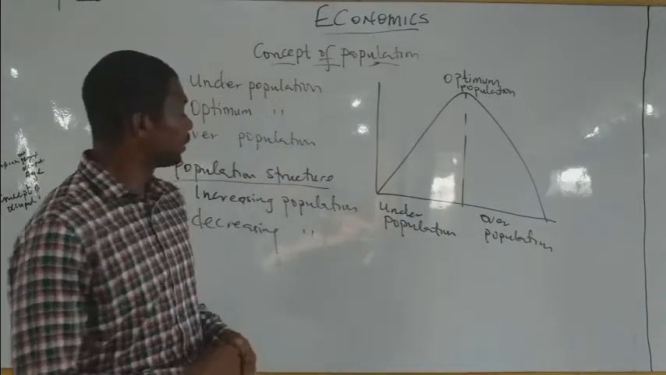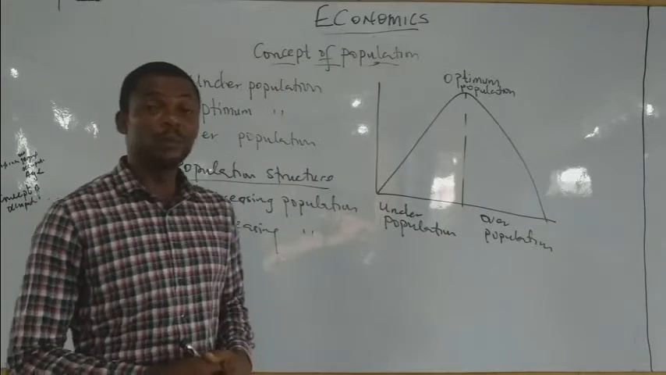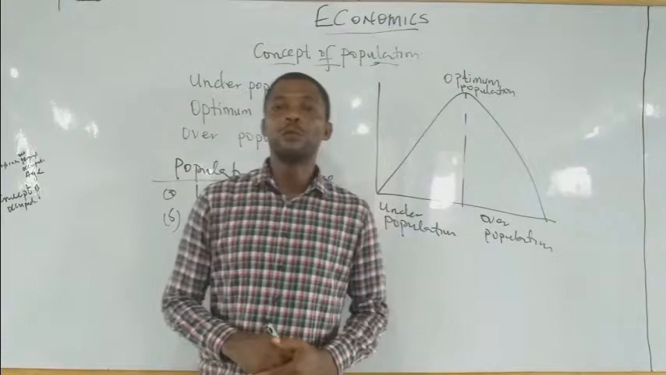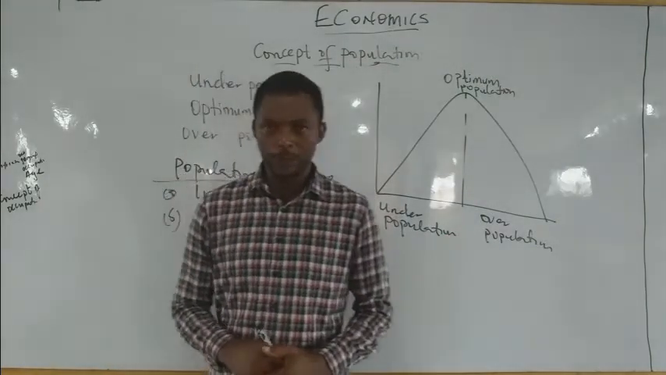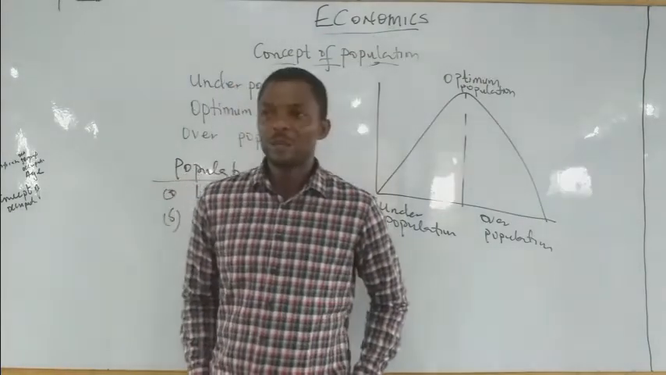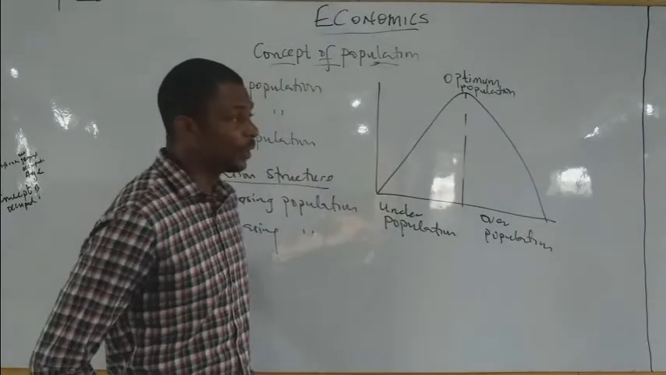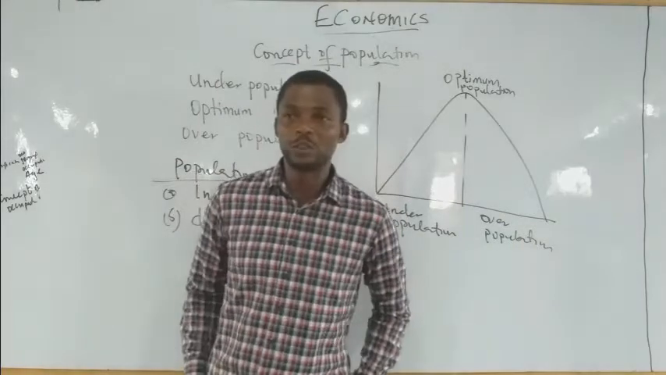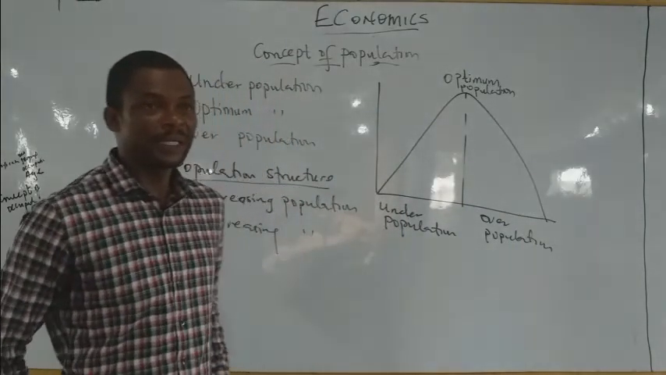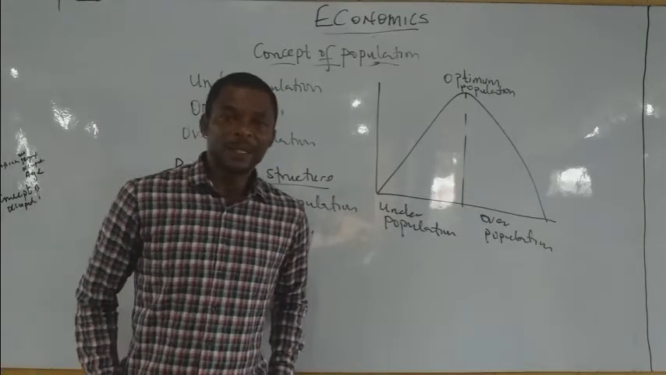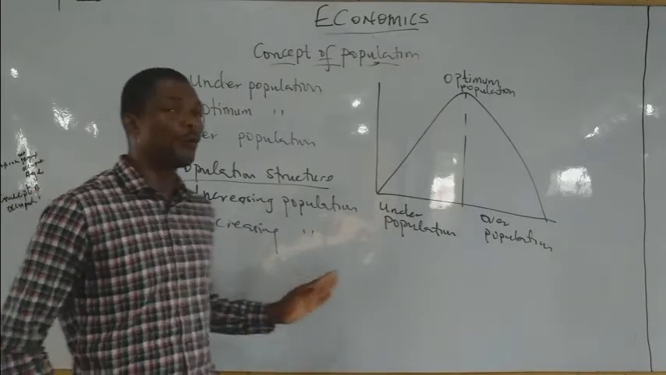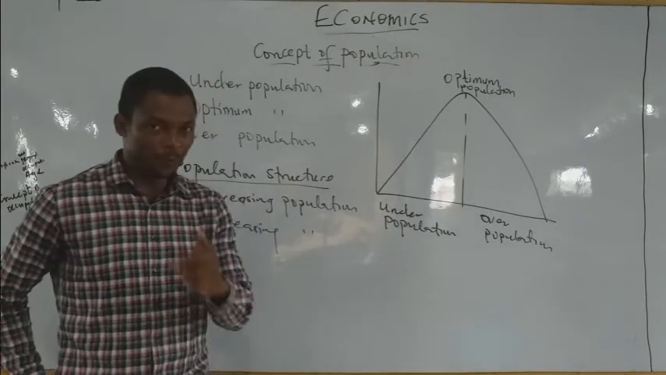Then the next one is what we call a decreasing population. A decreasing population is a population where you have a greater number of old people than young people. When you have more old people than young people, you refer to that as a decreasing population. Such a population is otherwise known as a declining population. You can also call it a static population. A population that is static, declining, or decreasing is where you have more old people than young people. Of course, it has its effect.